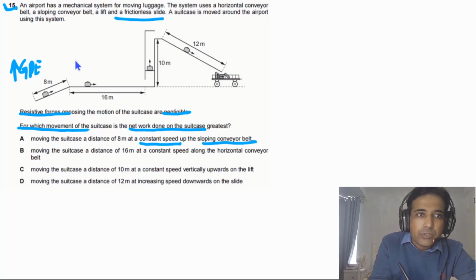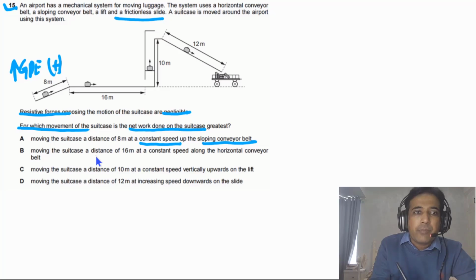The net work done in this case will be positive. But we have to compare this net work done with the other. Gaining potential energy here is much greater than gaining potential energy there. So A cannot be the answer.